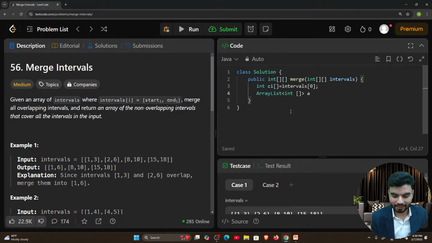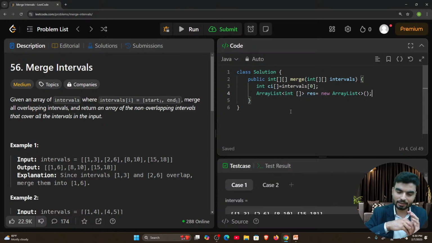Now here I can give it a name, let's say result, because I will store the result in it. And to create it, the syntax is new ArrayList, sorry, capital ArrayList. Now we have a container where we can store the result.